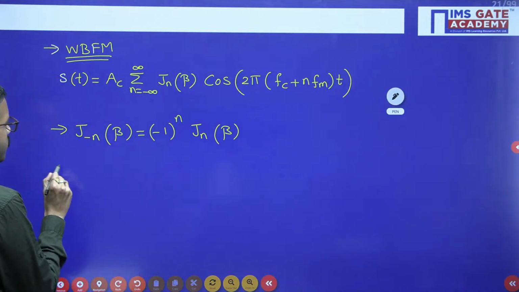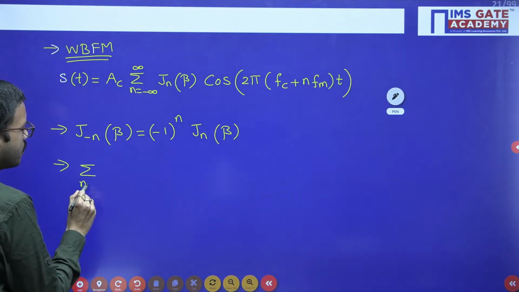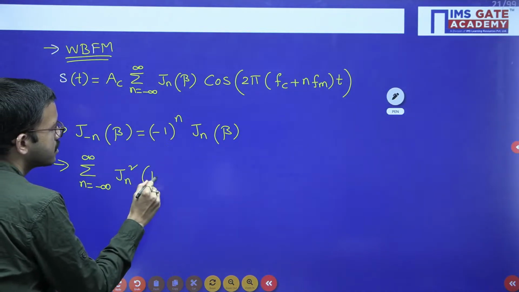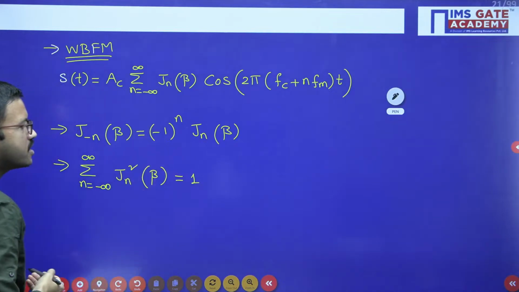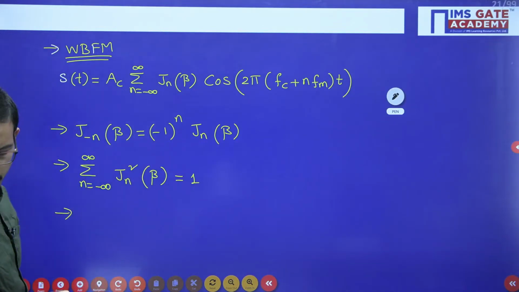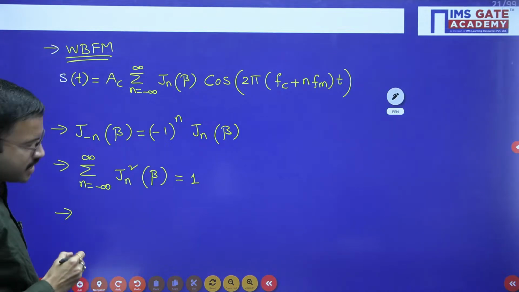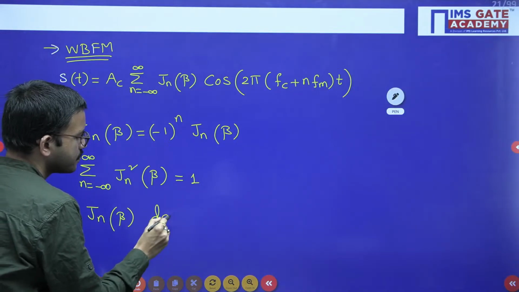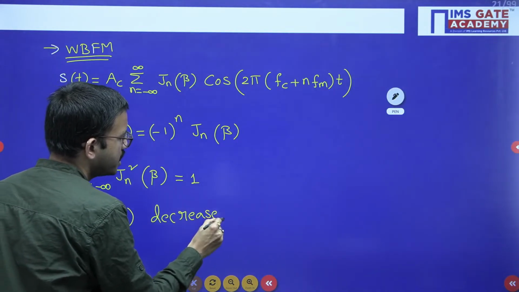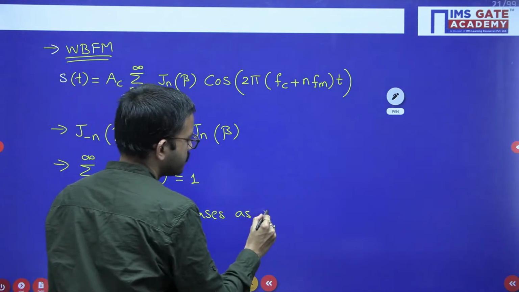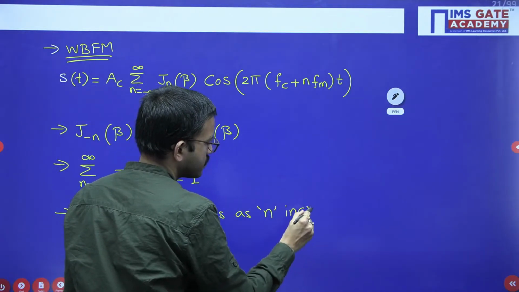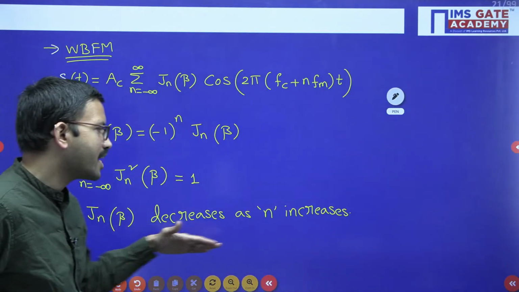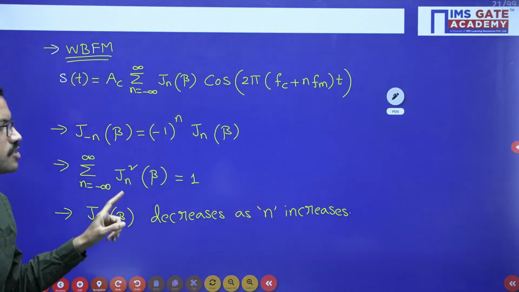Similarly, one more property regarding Bessel function: summation over n equal to minus infinity to plus infinity, Jn square of beta is equal to 1. And one more property: Jn of beta decreases as n increases. So as you increase the n value, Jn of beta is going to decrease.